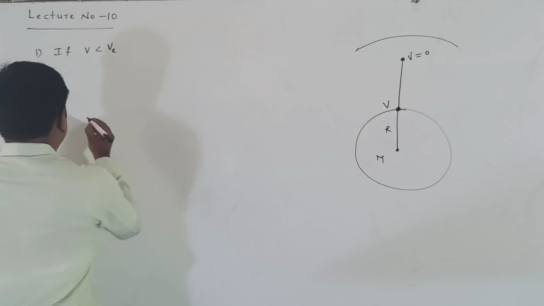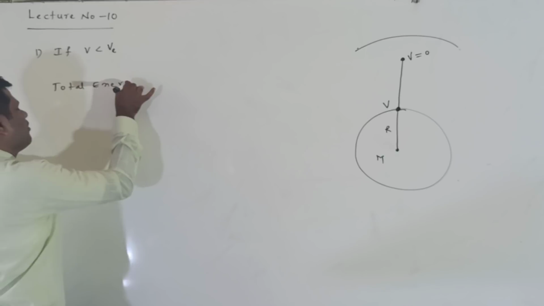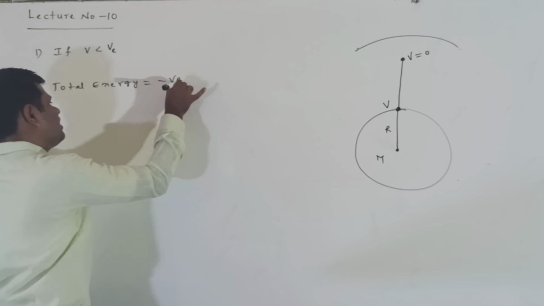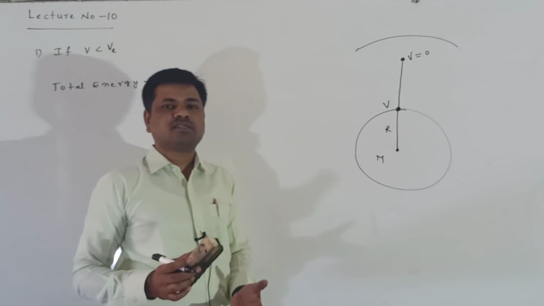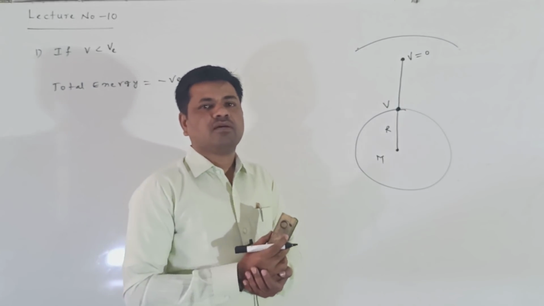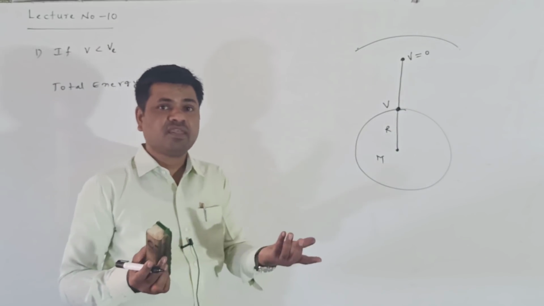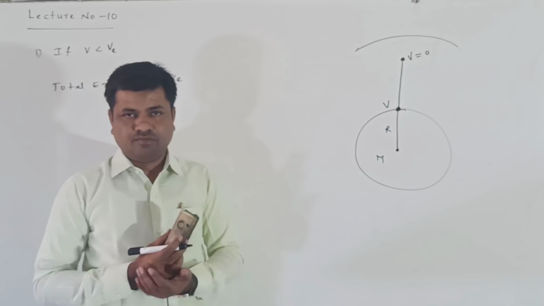Here I am writing the first point: total energy is negative. In the previous class we discussed that when the body is in the gravitational field, at a finite distance from the surface of the earth, its total energy is negative.